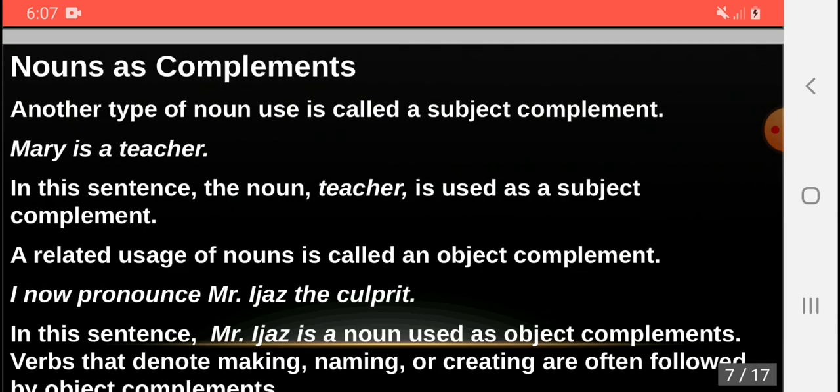Noun also acts as complement. This is another type of noun. For example, Mary is a teacher. In this sentence, the noun teacher is used as a subject complement.